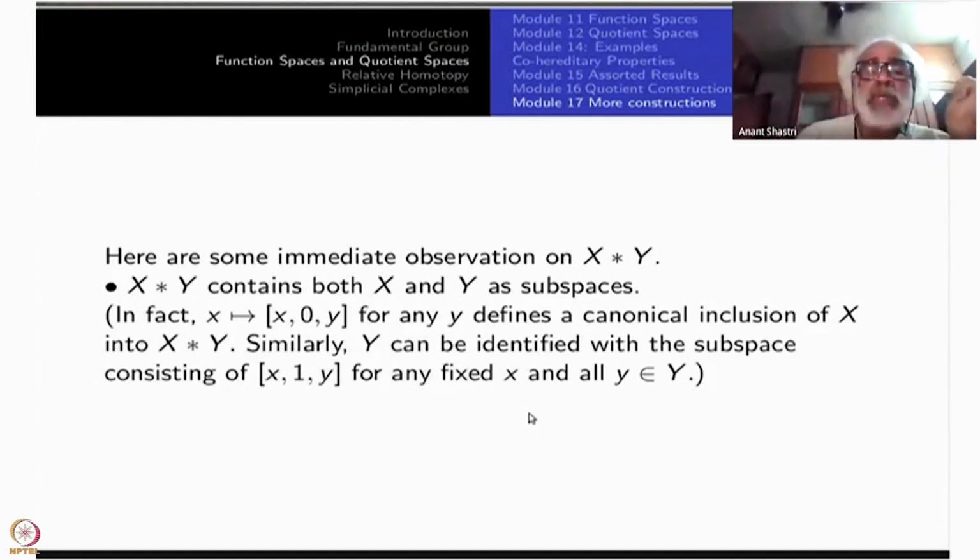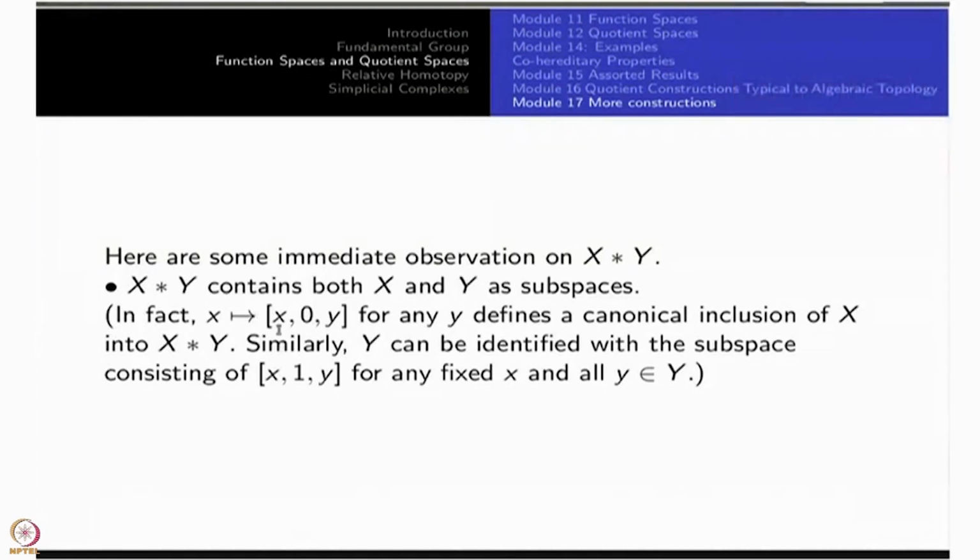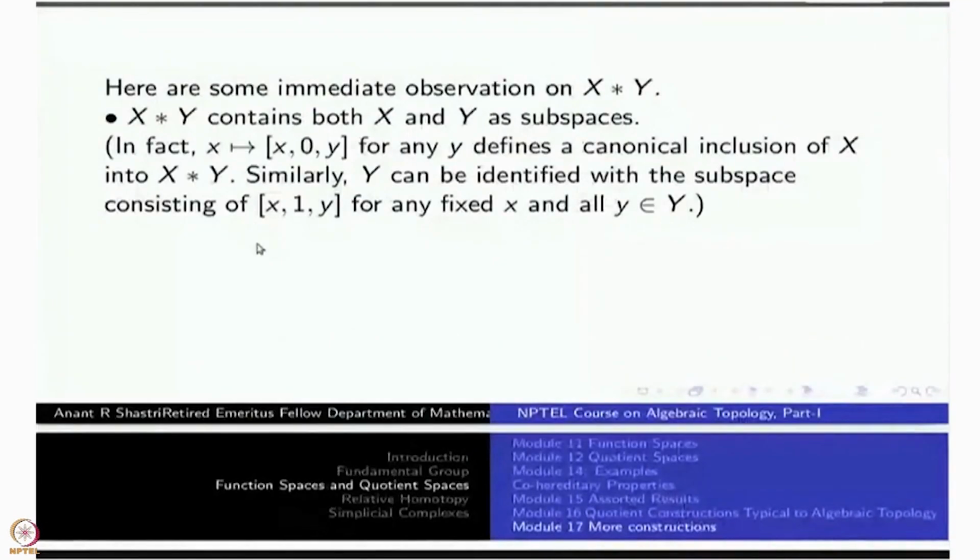In fact, take X going to (X, 0, Y). There is no identification of X here. The Y coordinates get identified. So this is a nice copy of X on the 0th face. Similarly, Y going to (x, 1, y) would be an inclusion of Y. Okay, these are subspaces of X star Y, just similar to the base of the cone or suspension and so on.